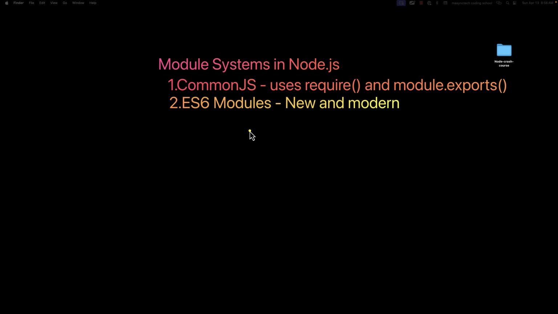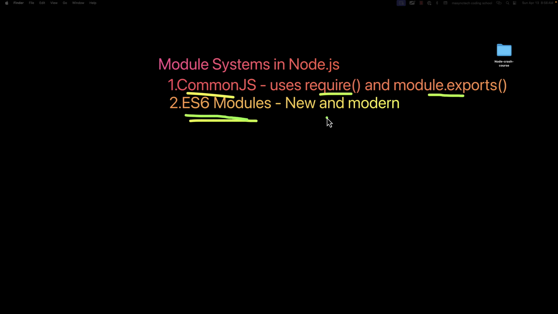In Node.js, we have two main module systems. One is CommonJS and then the ES6 modules. CommonJS is the original module system using require and module.exports. And lastly, the ES6 module, which is new and modern.